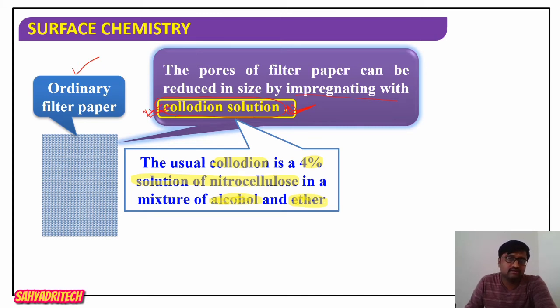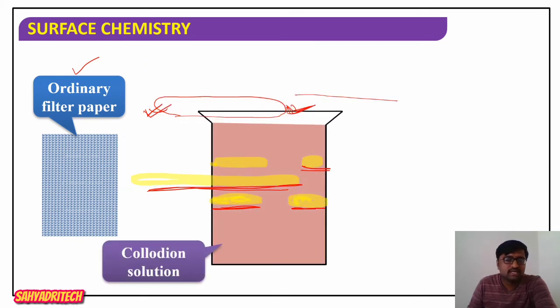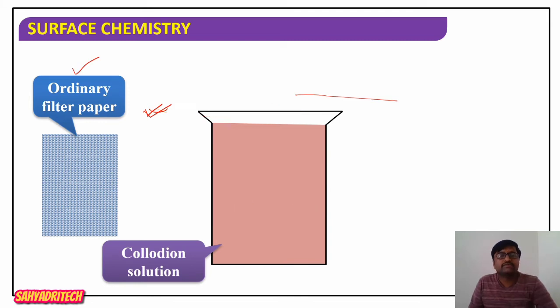Collodion is a 4% solution of nitrocellulose, which is prepared in a mixture of alcohol and ether.